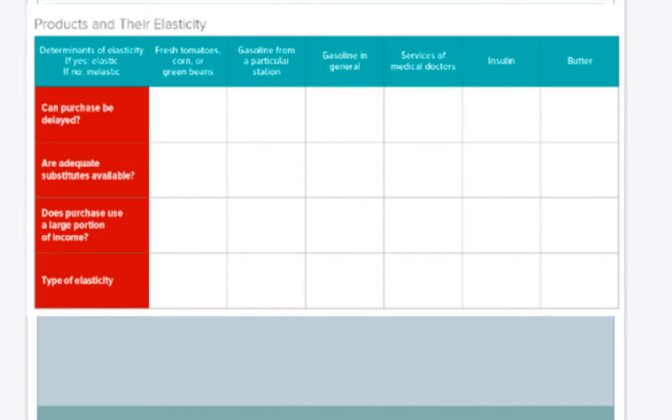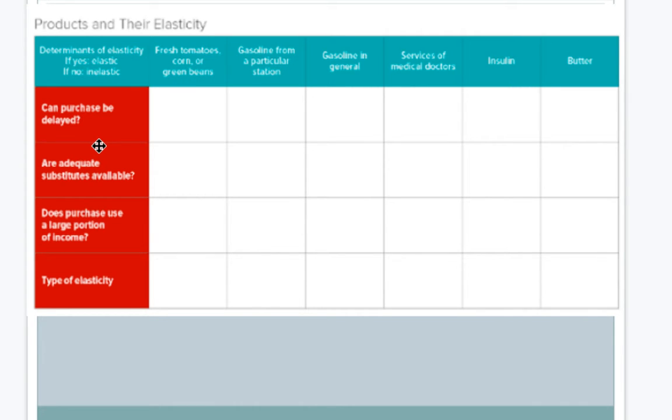In your book on page 118, I have this. We could work together through this. What the top corner says is you want to determine if elasticity, if yes, it's elastic, if no, it's inelastic. So let's look at this one by one. The first column is talking about fresh tomatoes, corn, or green beans.